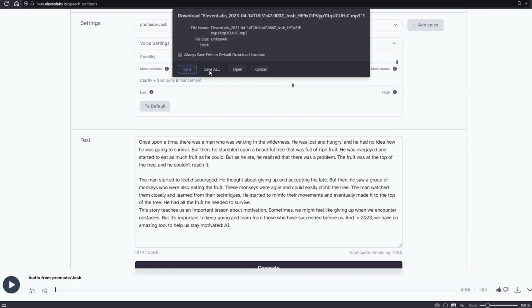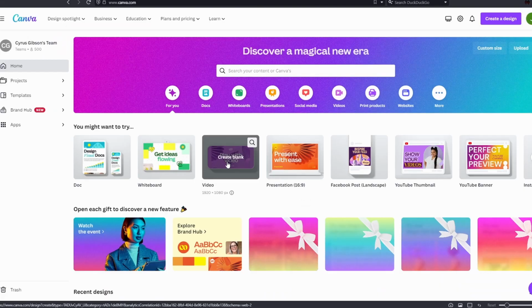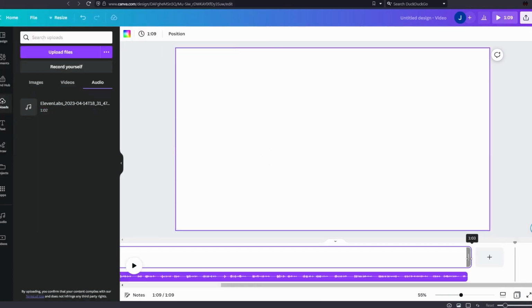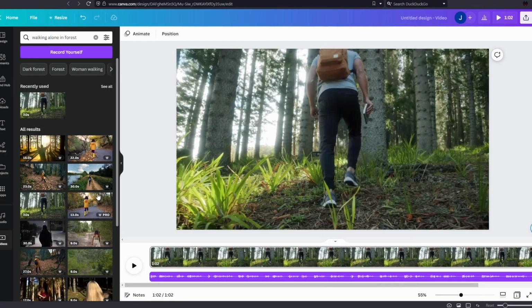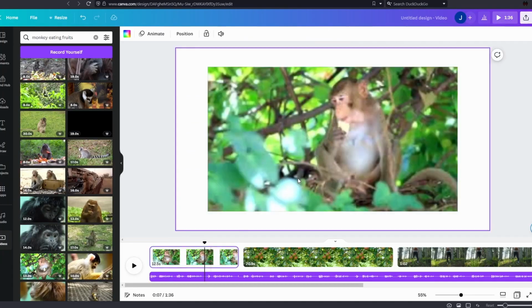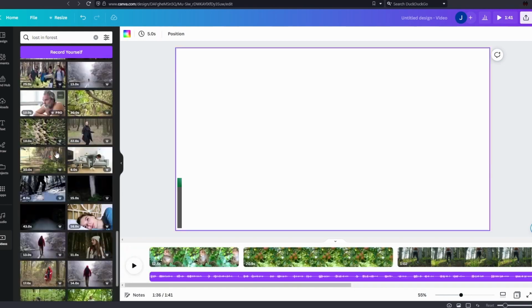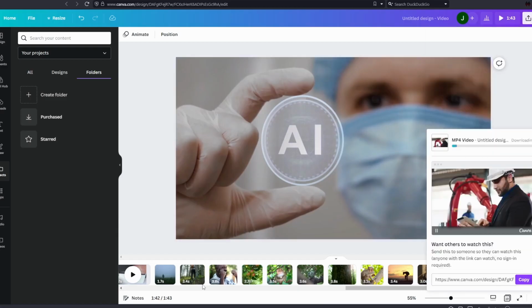Once you have downloaded the audio, go to canva.com and click on video. Next, upload your audio file and search for the desired scene. Customize the video by selecting visuals. If you don't know how to access Canva for free, comment down below and I'll guide you or make a video on this topic. Once you have selected all your scenes, click on download.